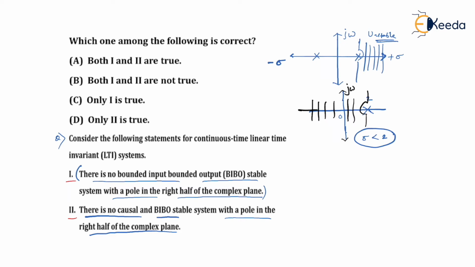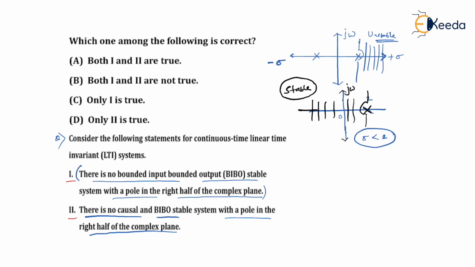I repeat, your ROC is including the j omega axis. Therefore, I can say it is a stable system. Please try to understand what is meant by that. Even though the pole is present in the right half of the S-plane, it is possible to have a stable system provided its ROC is covering the j omega axis. I hope that is clear to you.